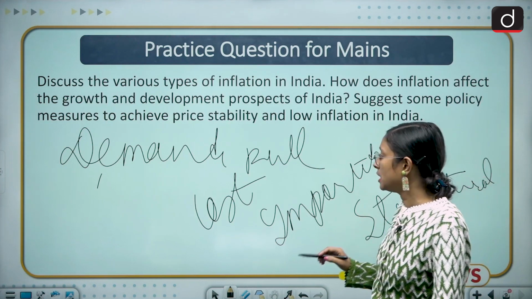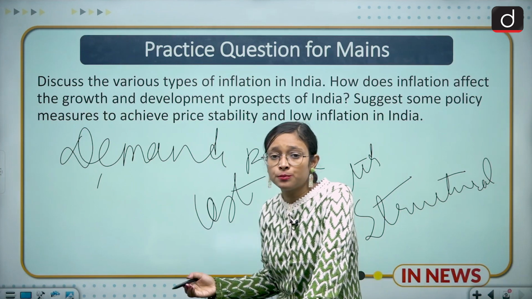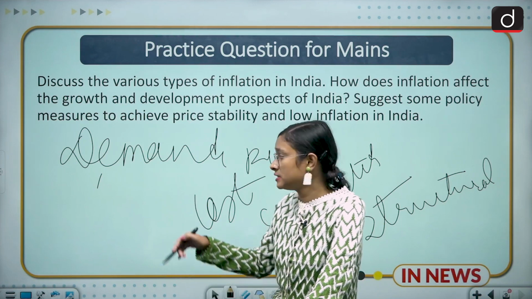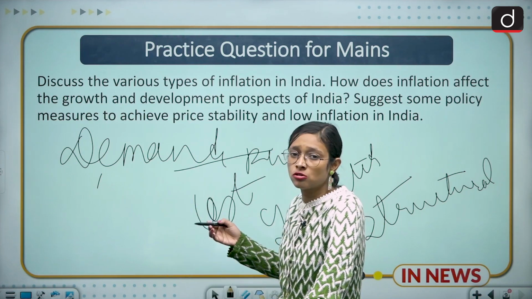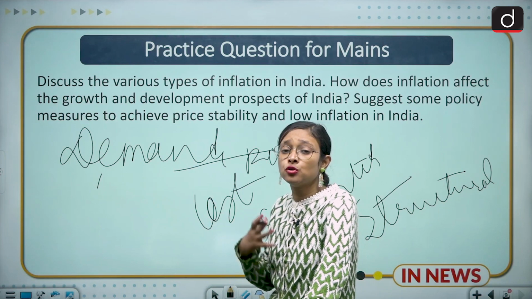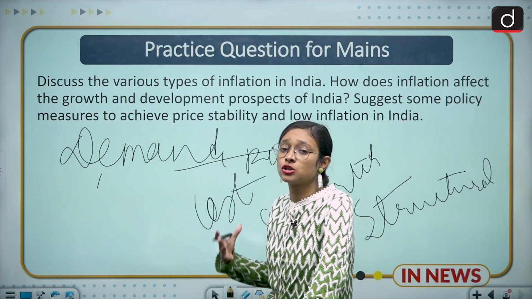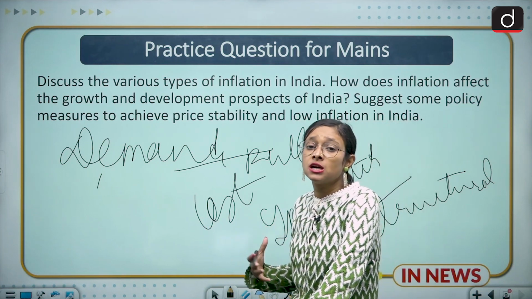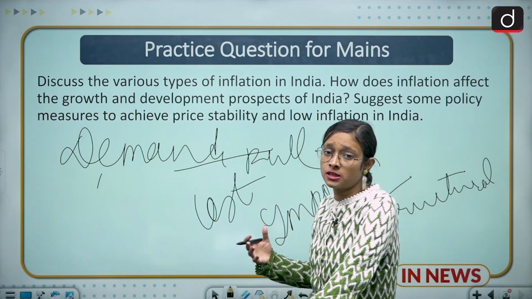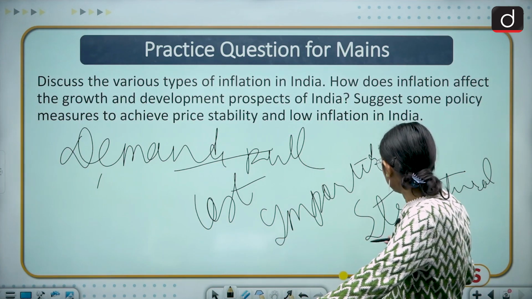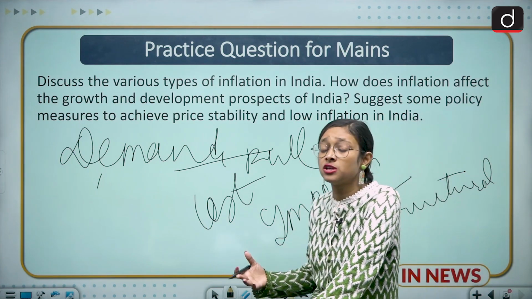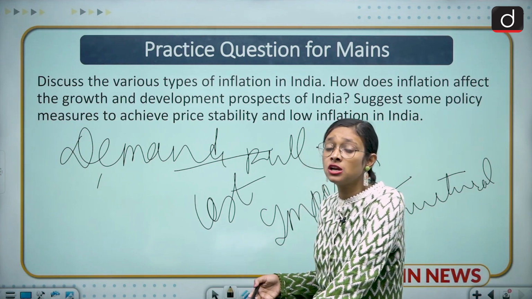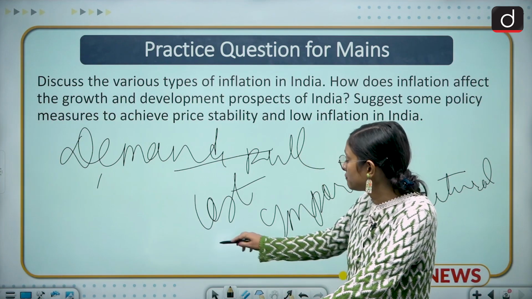In demand pull, the demand for a product and the supply of the product both rise, so that's why this is demand pull inflation. In cost pull, if the prices of a few products rise, this is called cost pull inflation. Similarly, when the prices of imported products rise, this is called imported inflation. Coming to the structural, when there is an inefficiency in the economic structure or any economic measures, that is called structural inflation. So these are the four types of inflation we have.